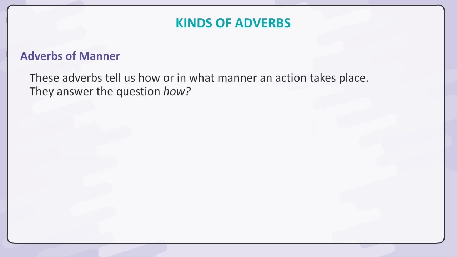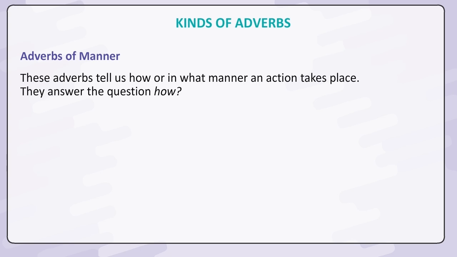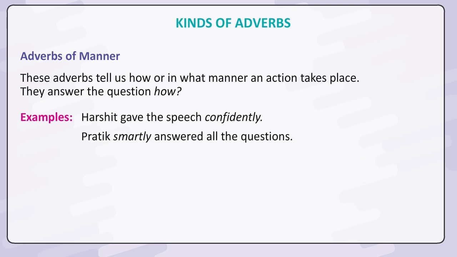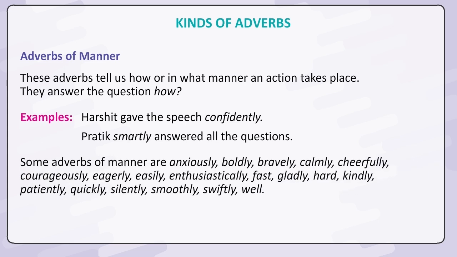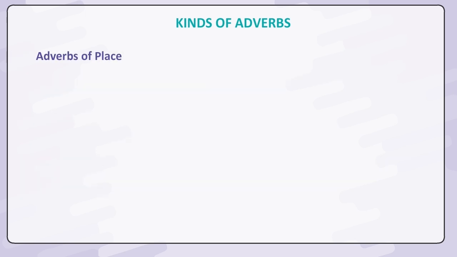Adverbs of manner. These adverbs tell us how or in what manner an action takes place. They answer the question how. Examples: Harshit gave the speech confidently. Pratik smartly answered all the questions. Some adverbs of manner are anxiously, boldly, bravely, calmly, cheerfully, courageously, eagerly, easily, enthusiastically, fast, gladly, hard, kindly, patiently, quickly, silently, smoothly, swiftly, well.